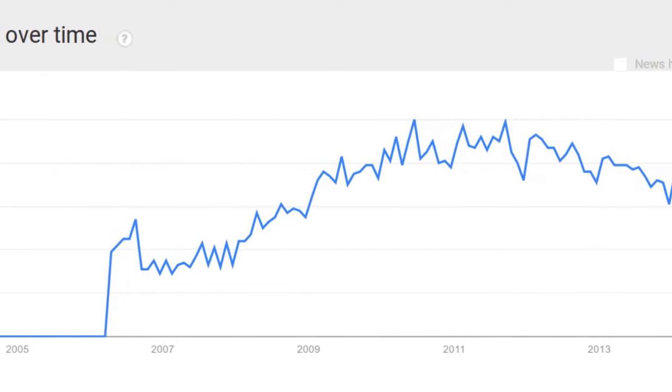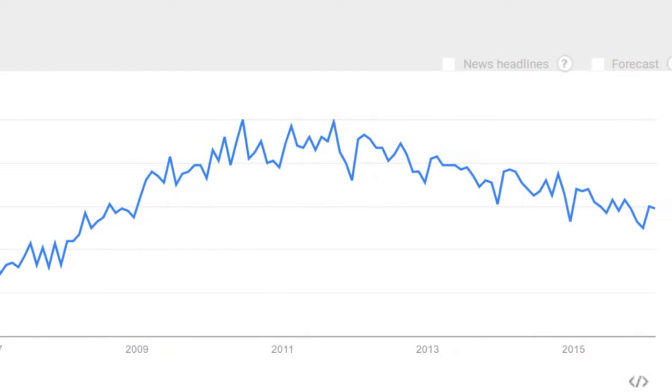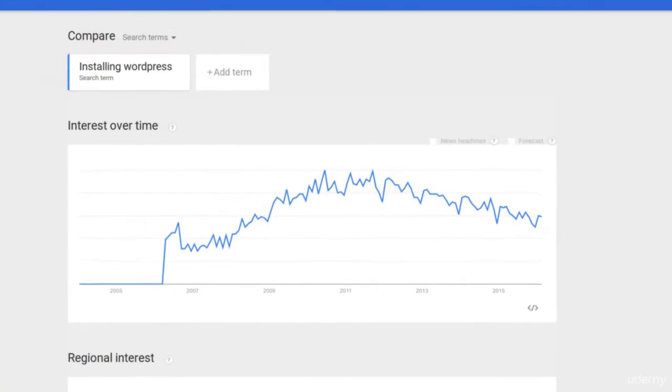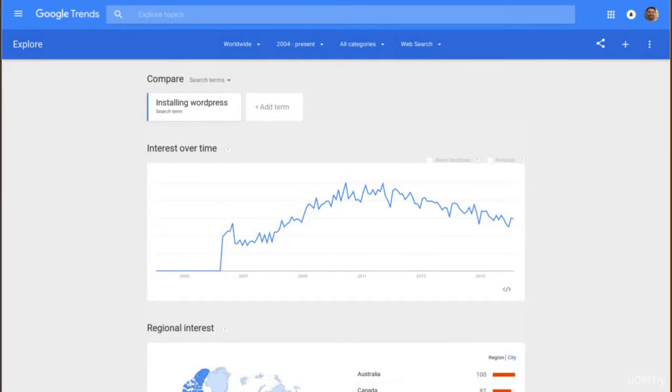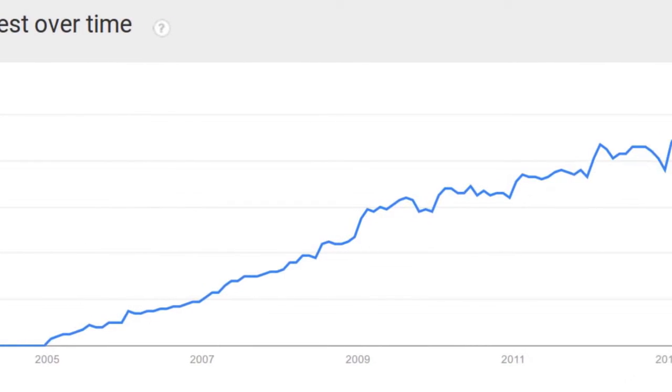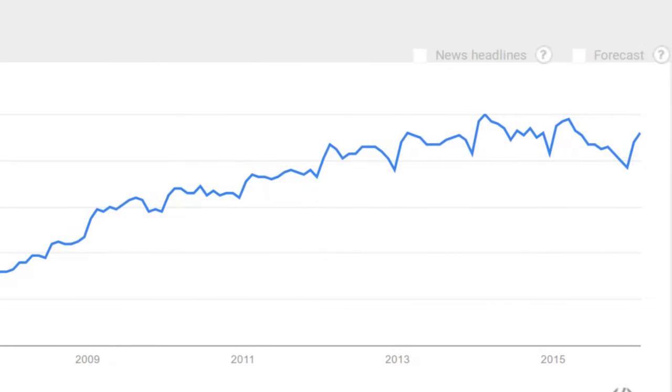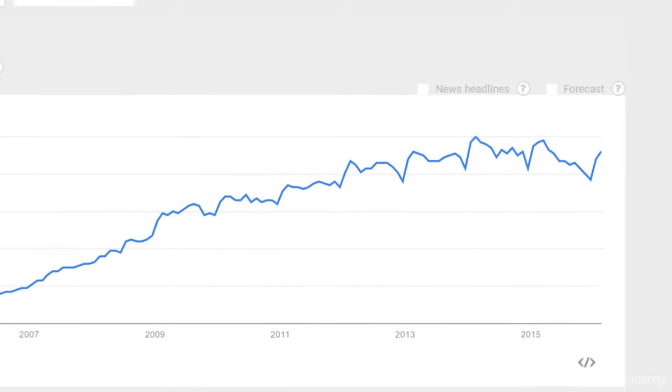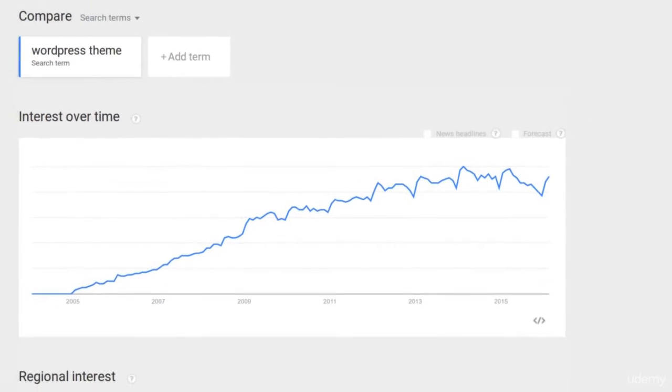The trend for installing WordPress is slowly decreasing. One reason for that is it's much easier to install WordPress today. Let's check WordPress theme. That's a nice graph. I can see that people are interested in WordPress themes. The trend is expanding, so it's a good time to get involved in this niche. WordPress theming is a big topic, so there should be plenty of scope for growth.